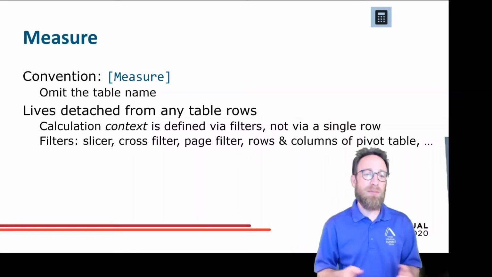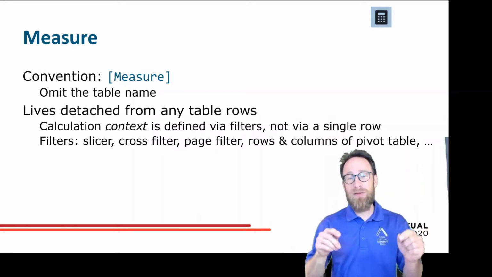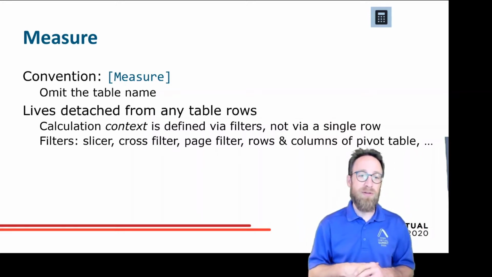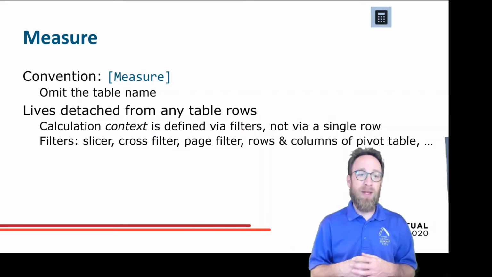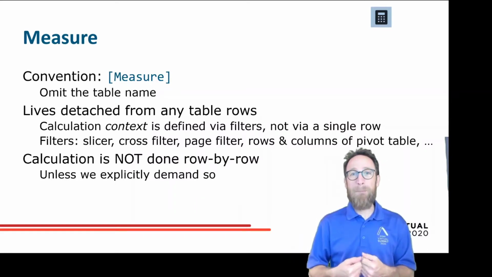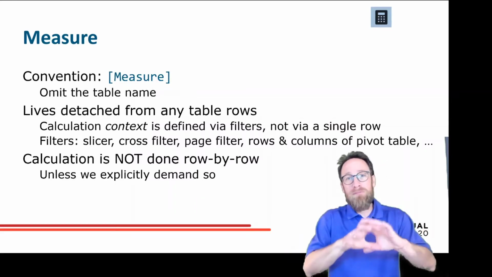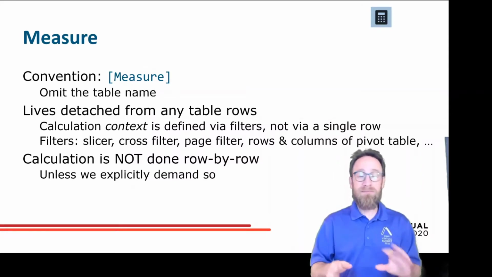And there are lots of possibilities for filters in Power BI. We have slicers, we have cross filters. When I click on a visual, it filters the other visuals. We have page filters, rows and columns in the pivot table. So the measure itself is not done row by row, but has to be calculated for an aggregated version of the numbers, unless we explicitly demand so.